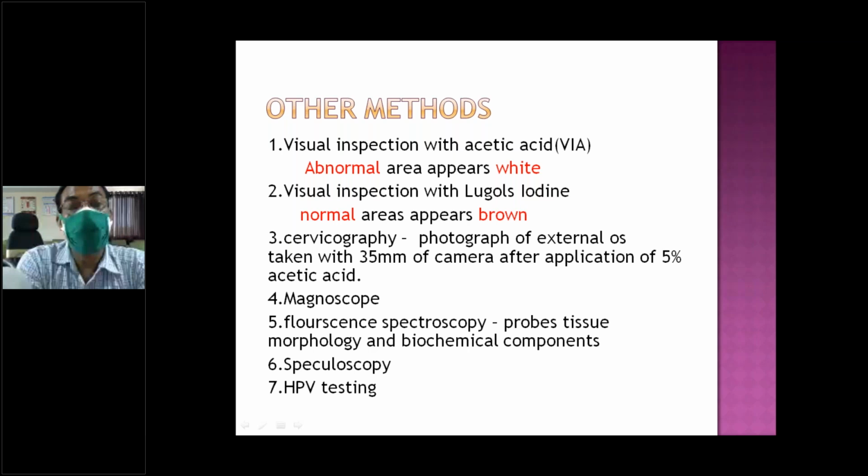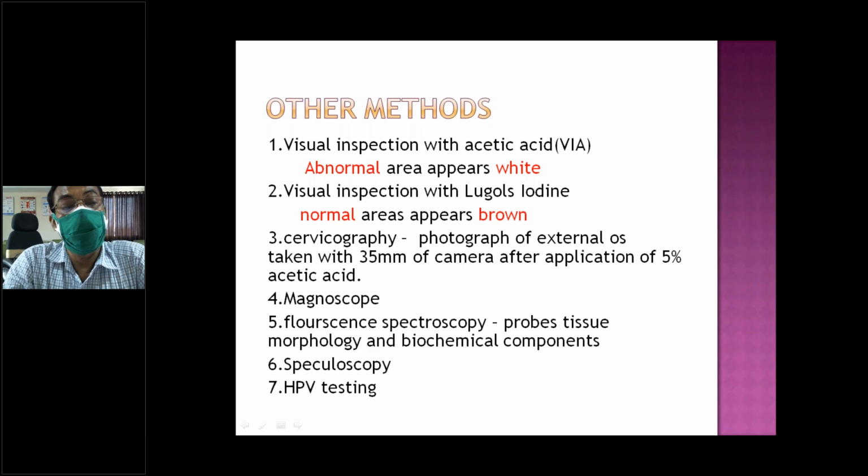Abnormal cells turn white. If the cell membrane is broken, it will not take up the iodine solution and will be left unstained.